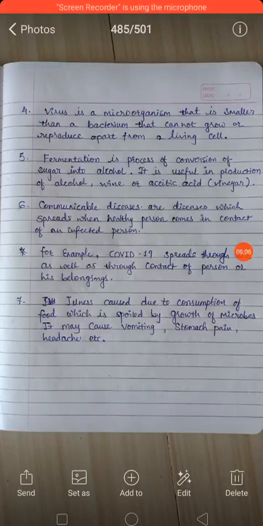It needs a host cell, meaning another organism's body, its cell in which it can grow and continue its life cycle. So it needs a living cell to develop and reproduce. So virus is that kind of microorganism.